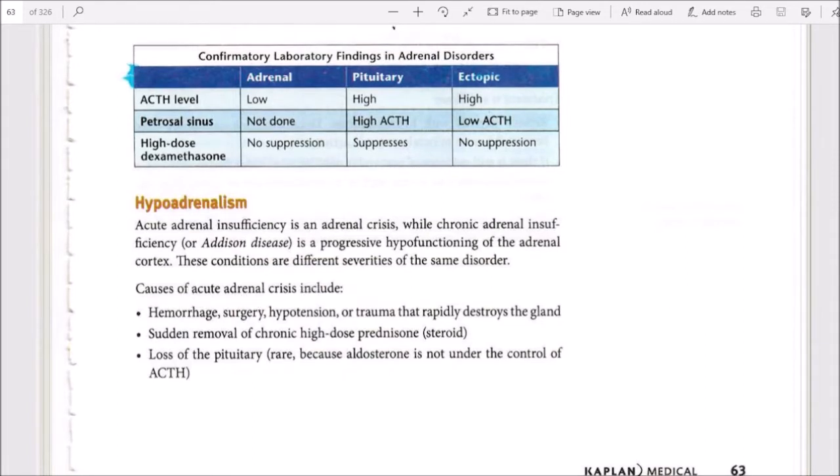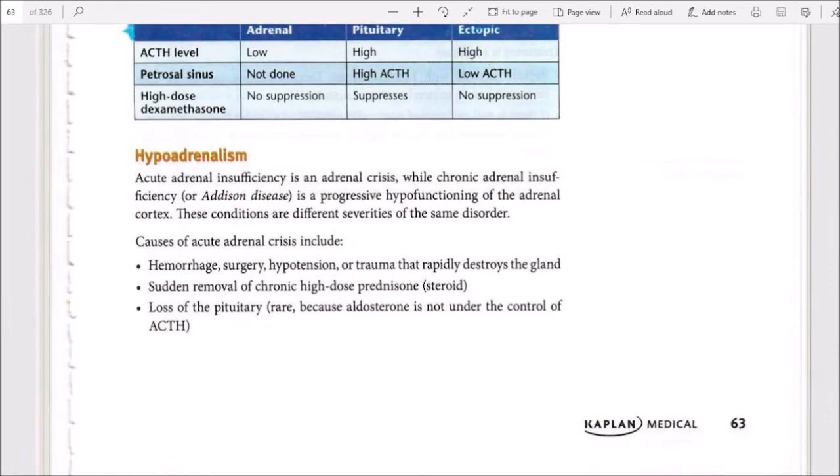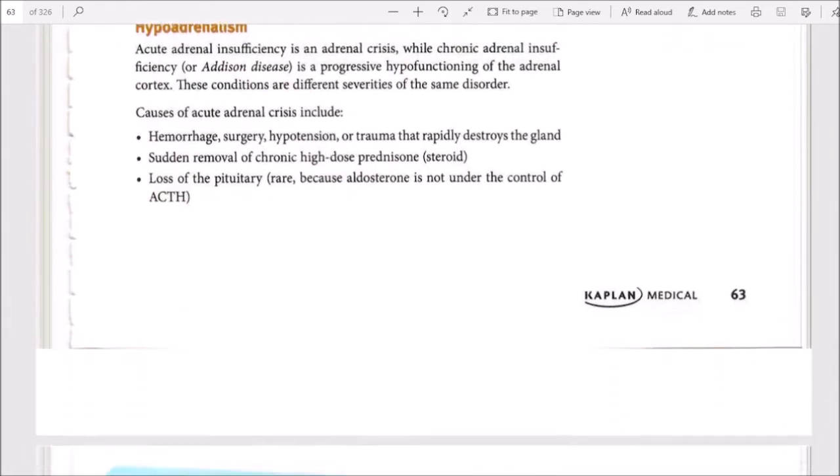Causes of acute adrenal crisis include hemorrhage, surgery, hypotension, or trauma that rapidly destroys the gland. Sudden removal of chronic high-dose prednisone steroid. Loss of pituitary function, rare, because aldosterone is not under the control of ACTH. They are causes of adrenal crisis.